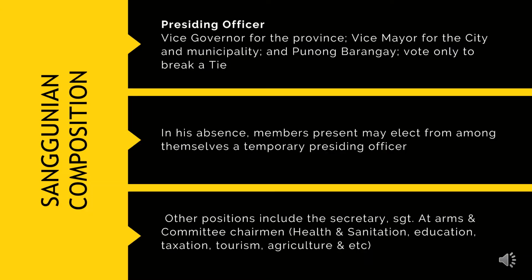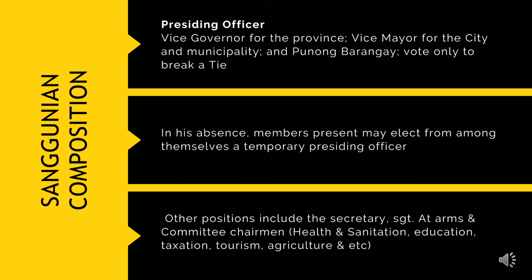Here is the composition of the Sanggunian. The presiding officers are vice governors for provinces, vice mayors for cities and municipalities, and punong barangay in case of barangays. And they vote in order to break a tie.